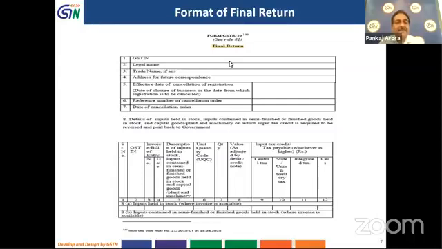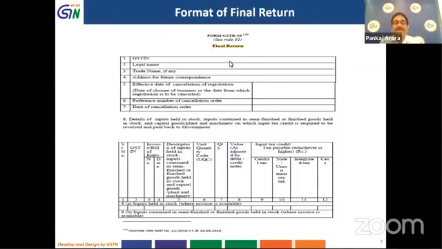And then the effective date of cancellation. Effective date of cancellation is the date of closure of business, or the date from which the registration is to be cancelled. So the date of order may be different and the effective date of cancellation may be different in certain cases. And the sixth is the reference number of cancellation, that is ARN.